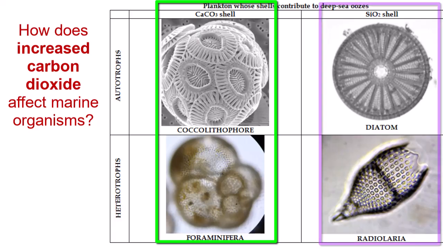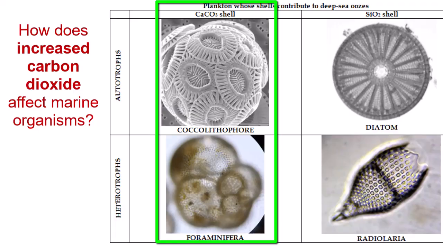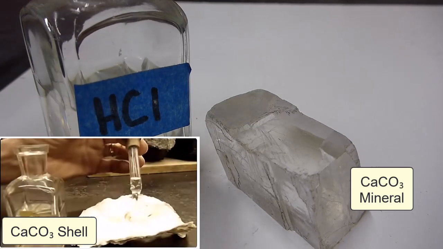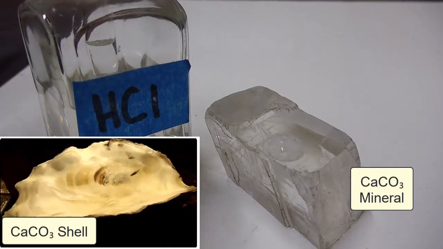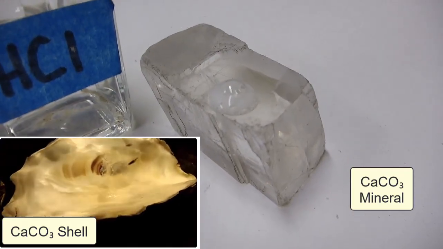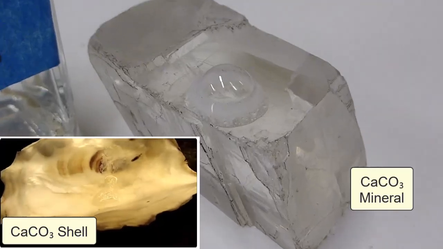Let's take a look at how the carbonate shells react to acid. Here you see hydrochloric acid that is being dropped on a calcium carbonate shell, and the reaction that results produces carbon dioxide gas, which bubbles off.